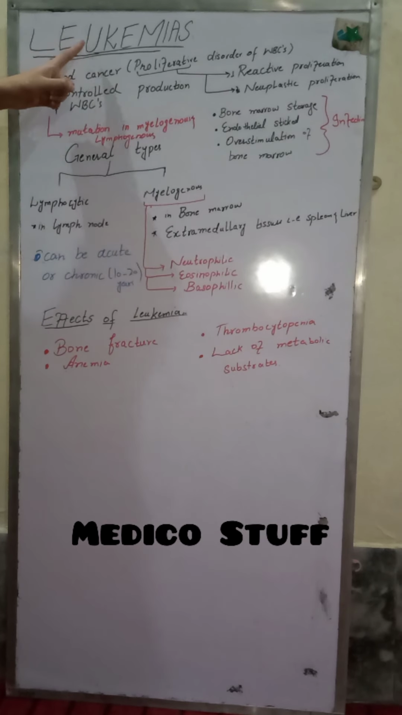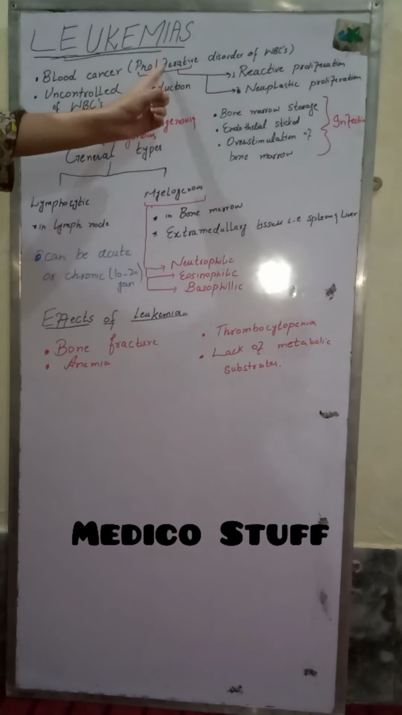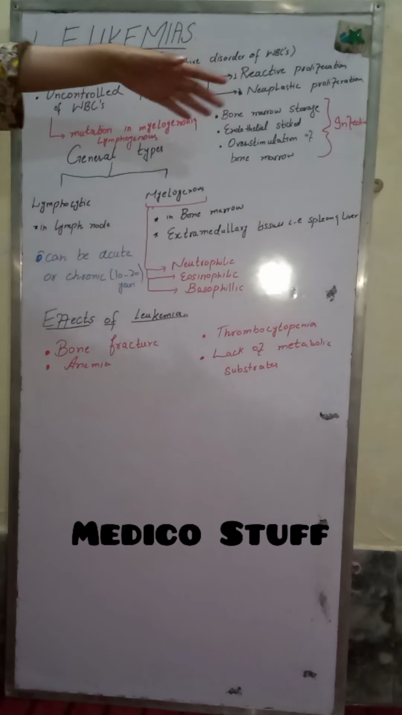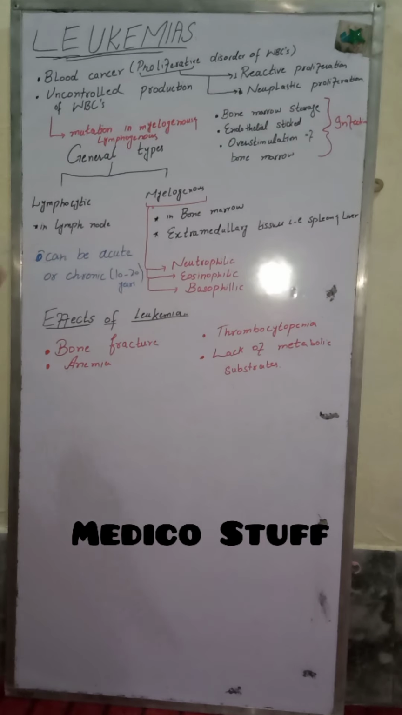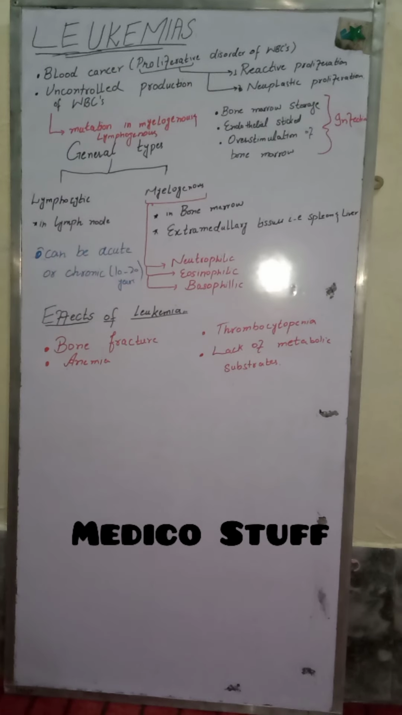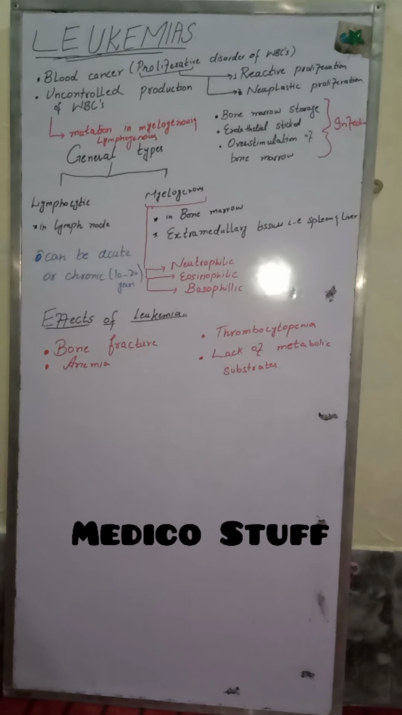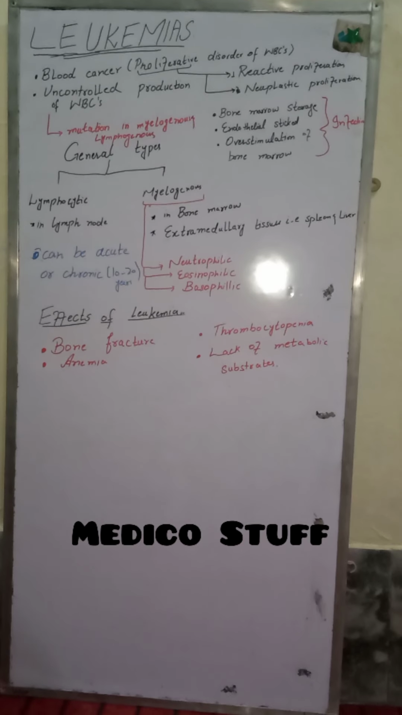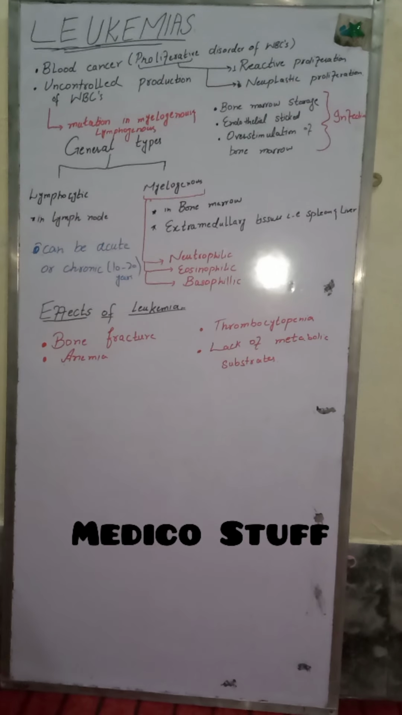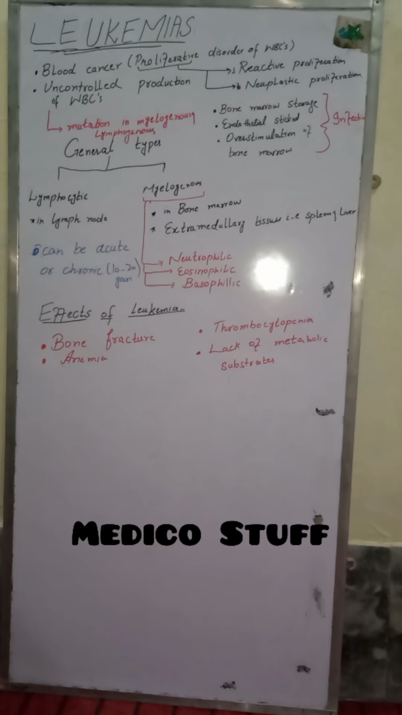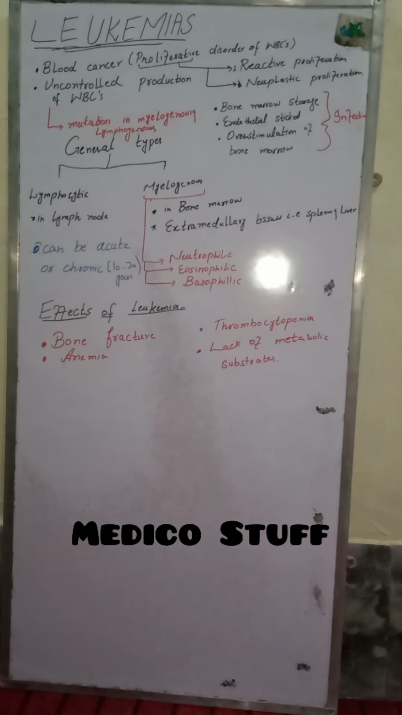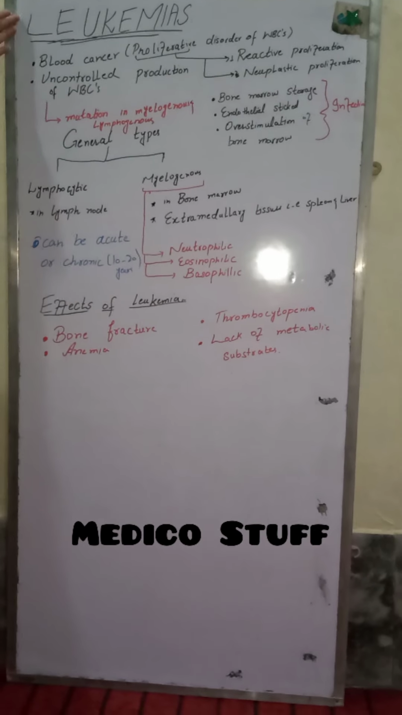What is meant by leukemia? Leukemia is the neoplastic proliferative disorder of WBCs. Neoplastic means that there is mutation in our hematopoietic cells, and in other terms, we can call it uncontrolled production of WBCs. We know that in our circulation there are normally 4 to 11,000 WBCs per microliter in our blood. When their count increases more than 11,000 per microliter, this will be called leukocytosis. We will not call it leukemia, we will call it leukocytosis.